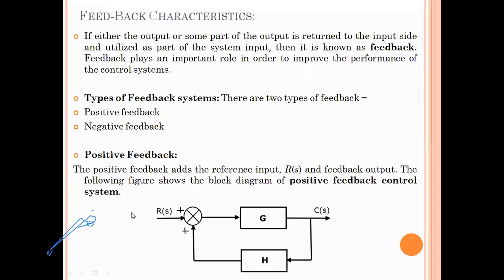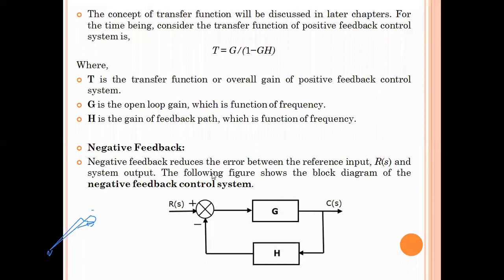So the ratio of output to the input, which means C of S by R of S, will be the transfer function, which is T equal to G by 1 minus GH for the positive feedback control system, where T is the transfer function, G is the open loop gain, H is the feedback gain.